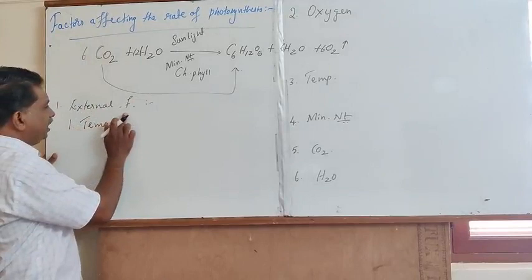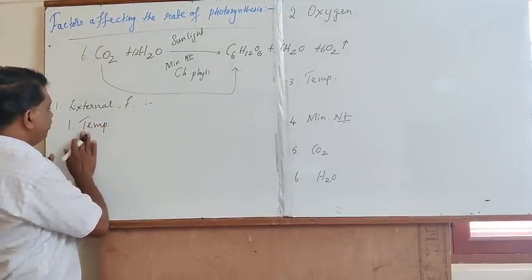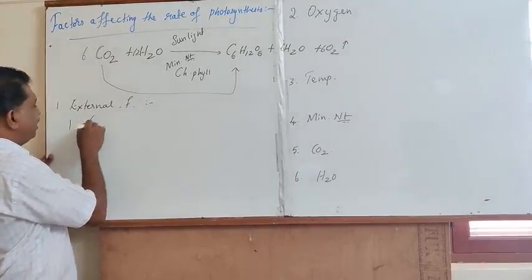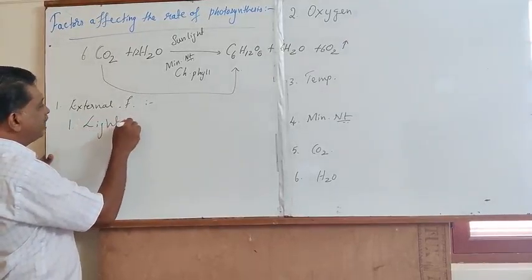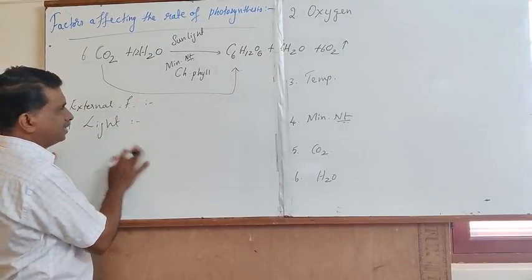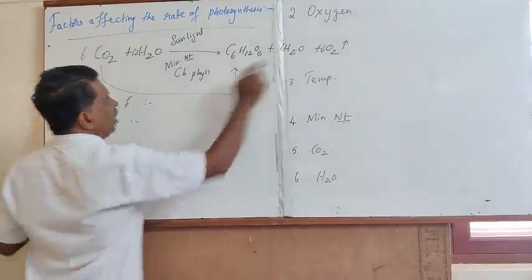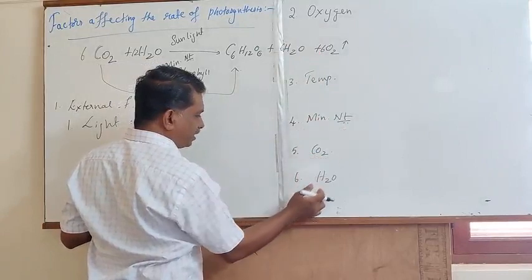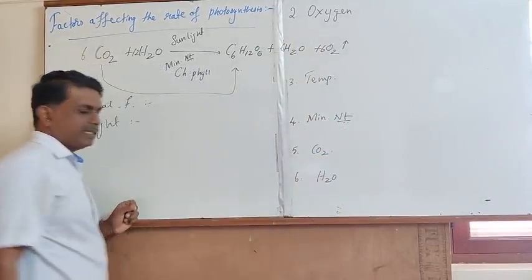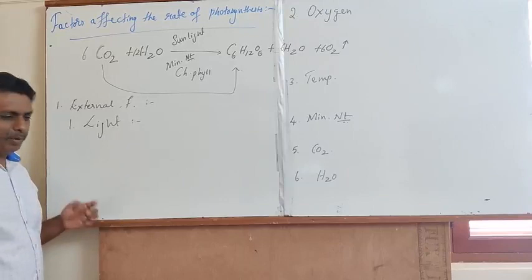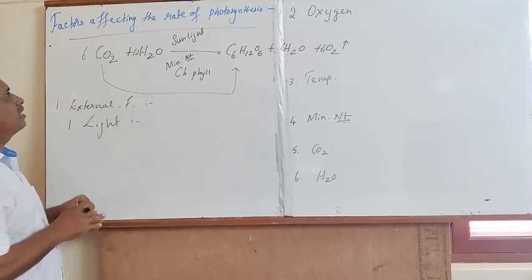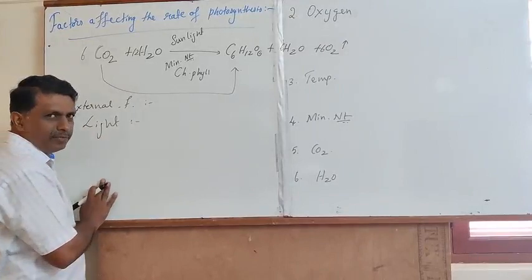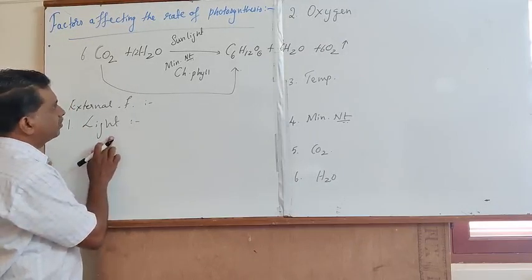Some of the important external factors that determine the rate of photosynthesis are namely light, oxygen, temperature, mineral nutrients, carbon dioxide and water. The first important one is light.